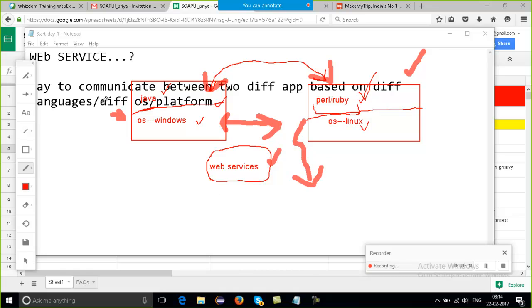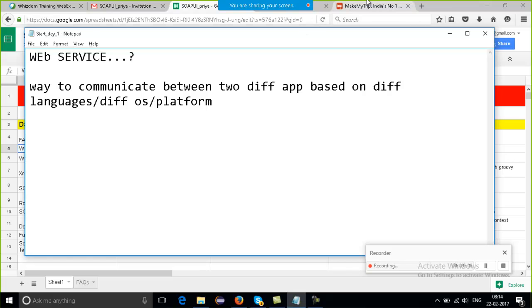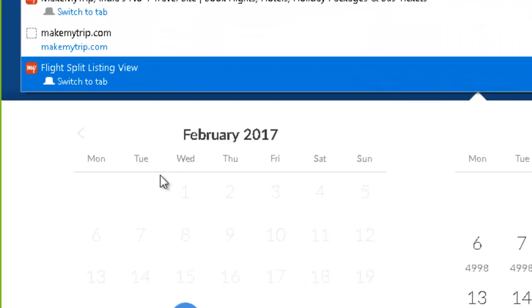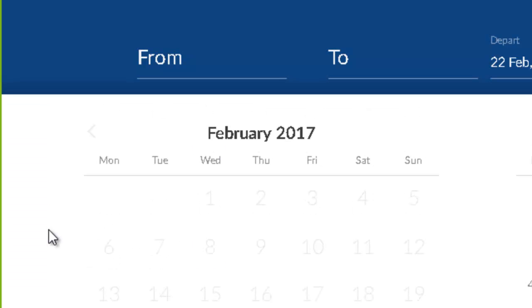This is the first very basic example, and one more example I'll discuss right now. Say this is makemytrip.com. This is a complete website, right? And when I open it, I get the UI like this, which is fine, we know. But what is working behind the scenes?